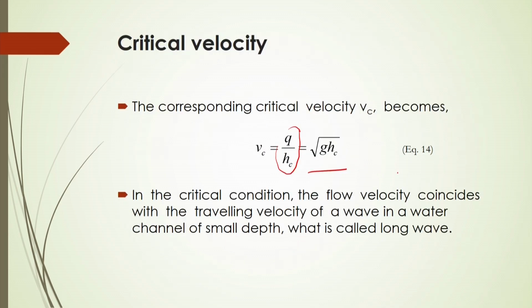In the critical condition, what should be the flow velocity? That will be related to the travelling velocity of the wave. Whenever fluid is flowing through the channel, there will be a certain wave, and that wave velocity is called the travelling velocity of a wave in a water channel. That can be obtained if there is a certain depth smaller than its critical condition.